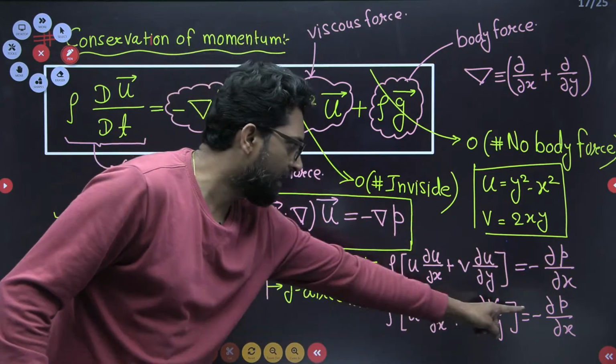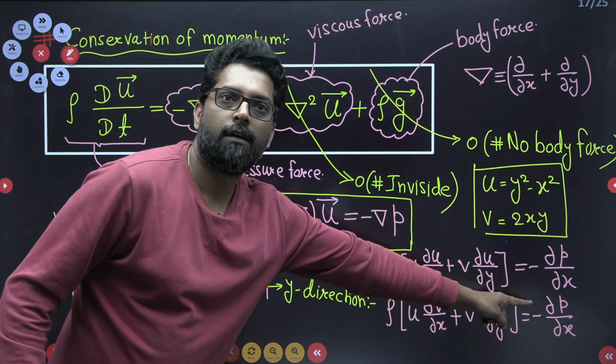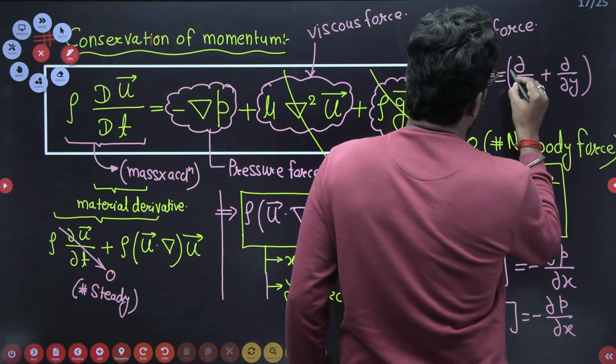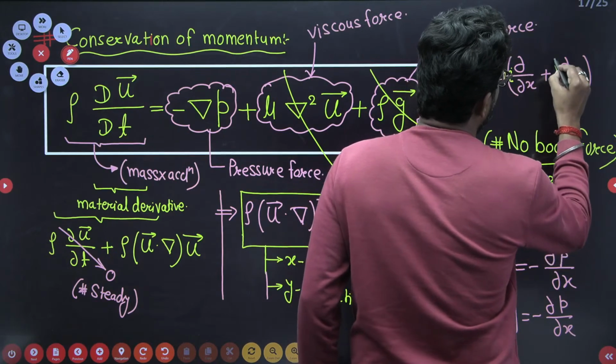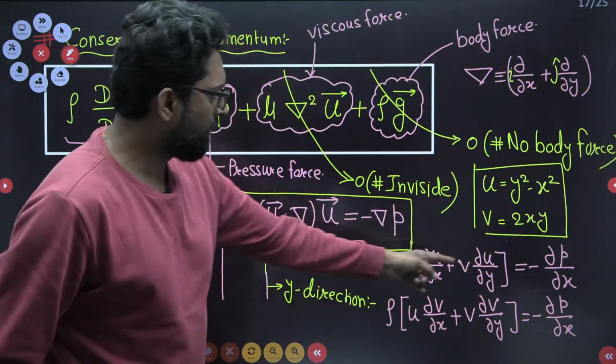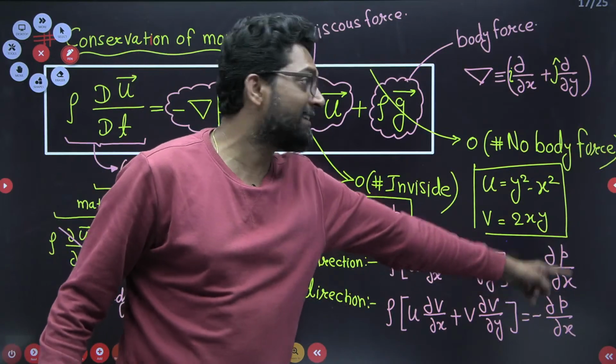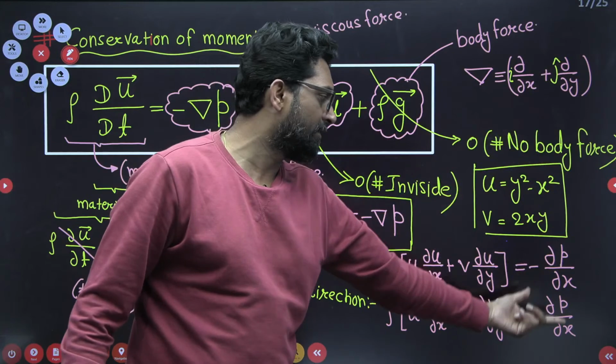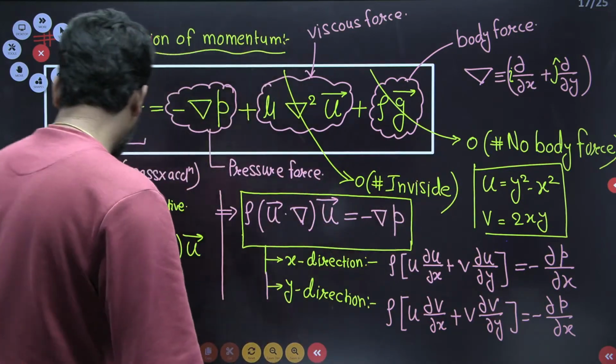Put this value here, find the pressure. Okay, so grad of P has i and j. If you find the pressure in x direction, put the value, find the pressure, that means dou P by dou x and dou P by dou y, and you have to find the answer.